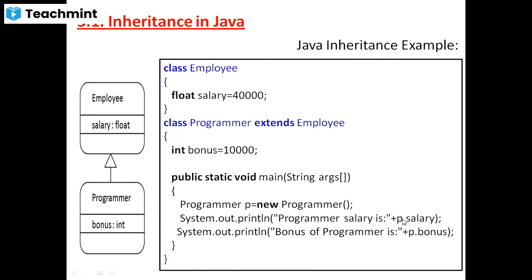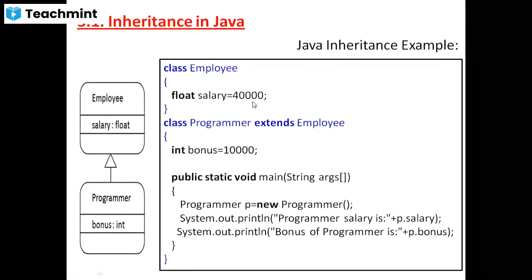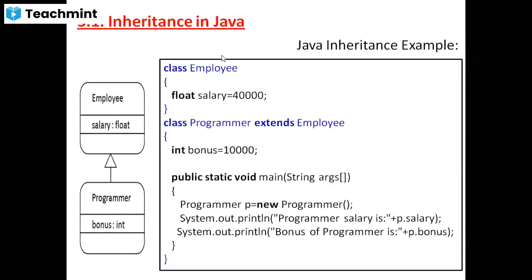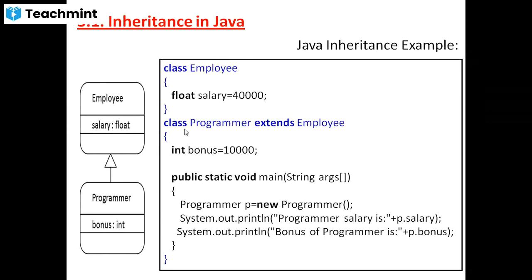Salary is a field of the parent class, and we can easily access it by using the object of the derived class or subclass, p.salary. Understood? It means salary is present in the Employee class, the parent class, as well as in the child class, which is the Programmer class. Understood? Any doubt up to this?